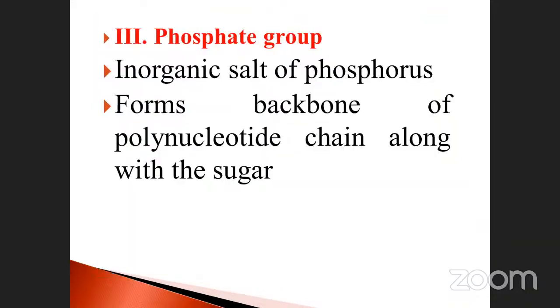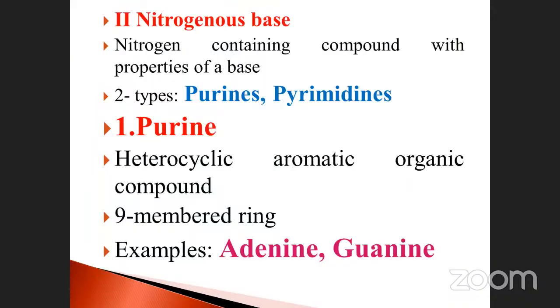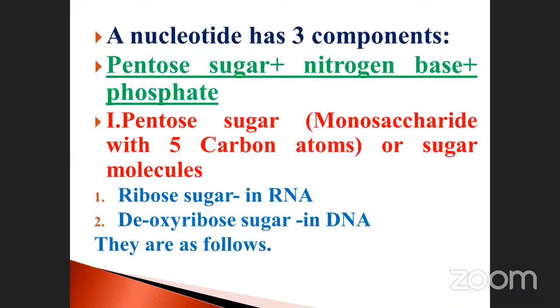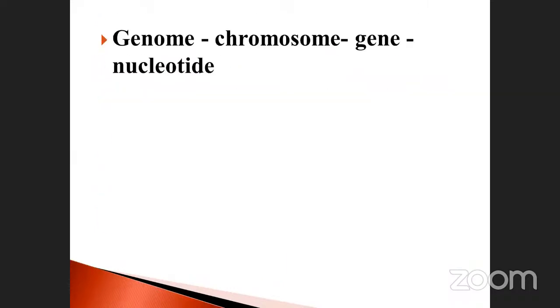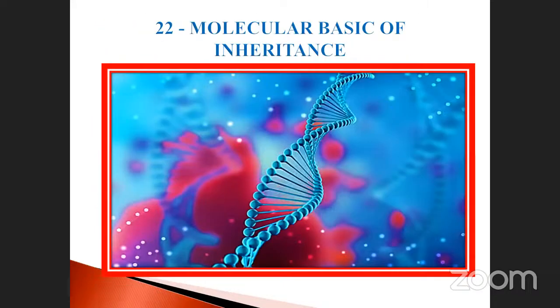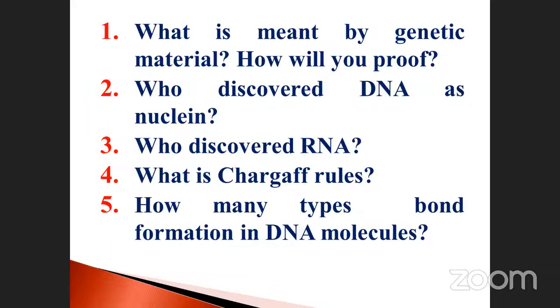Today, to summarize what we have discussed, we will pass on to the next classes. See here, what is meant by DNA? What is meant by genetic material? Who discovered DNA as a nuclein? Who discovered RNA? What are Chargaff's rules? How many types of bond formation are in the DNA molecule? These are the things we are going to study in these lessons.